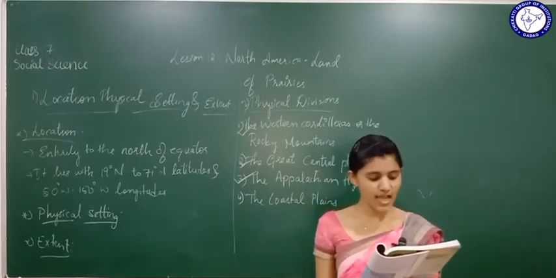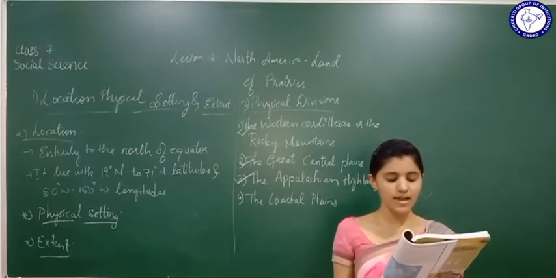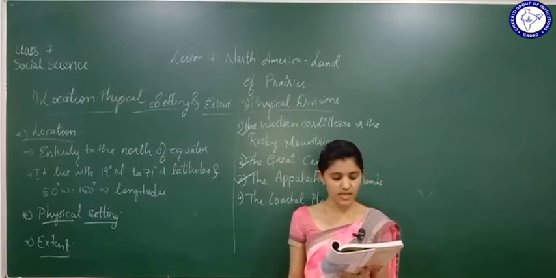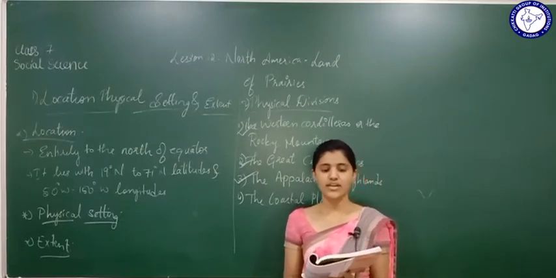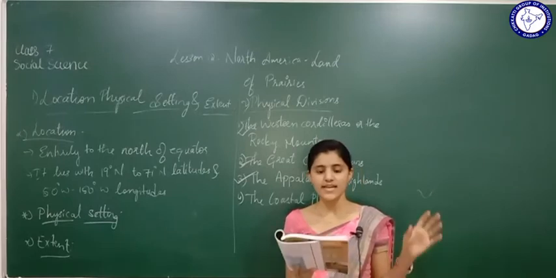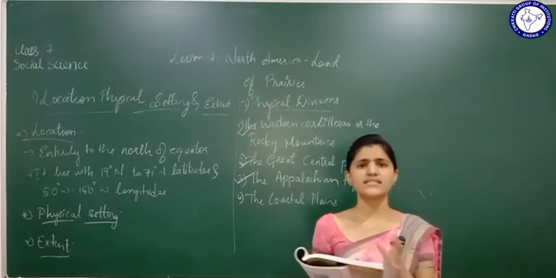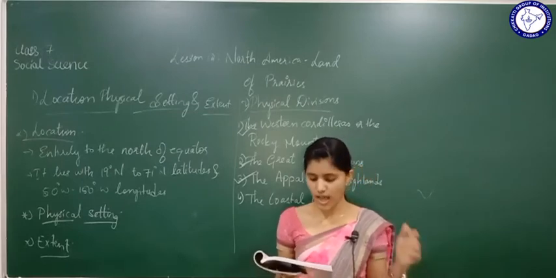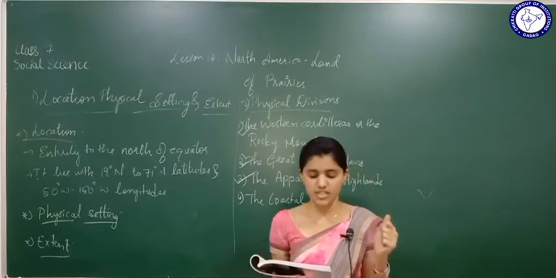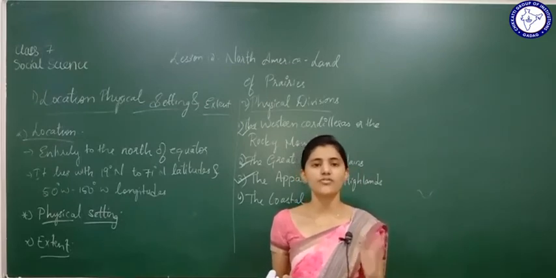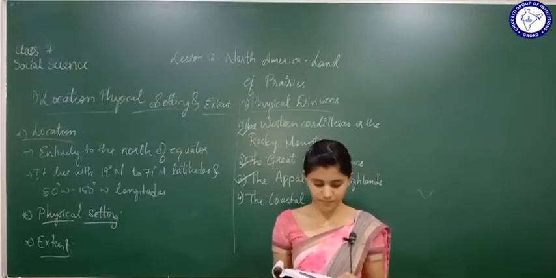This region has a surprisingly large population and its importance in the North American economy is significant. That is, these eastern highlands, how are they? They have a surprisingly large population, and also it is very important in North America. For what purpose? For the purposes of economy.